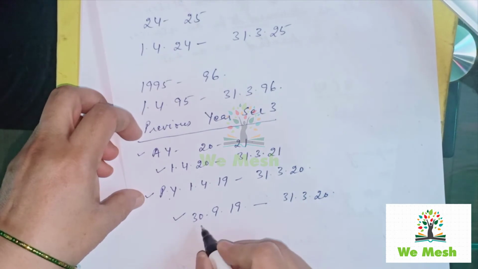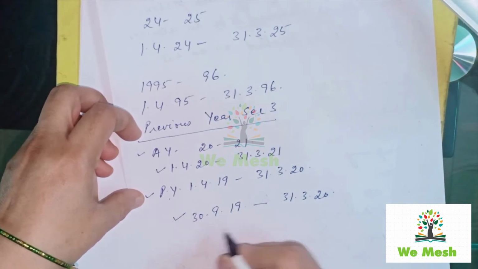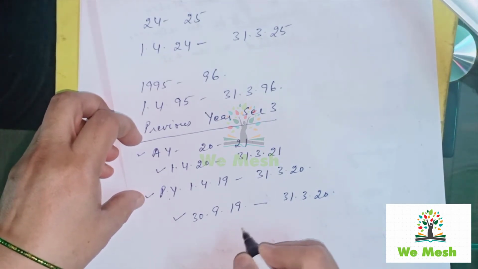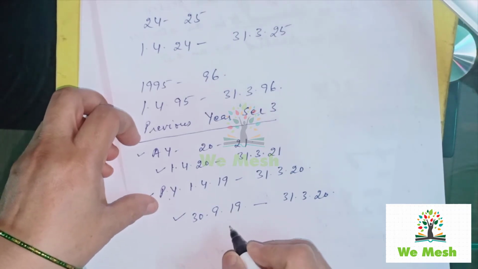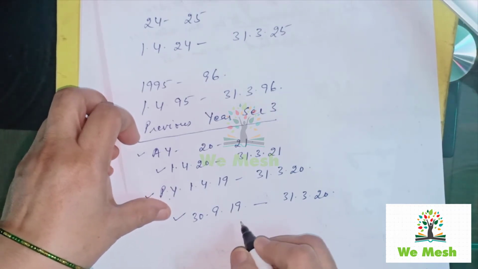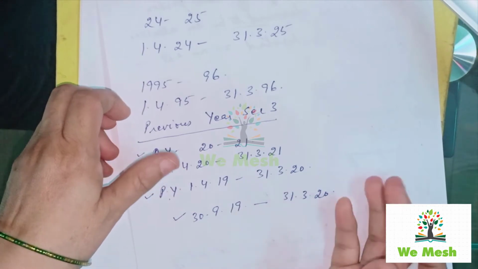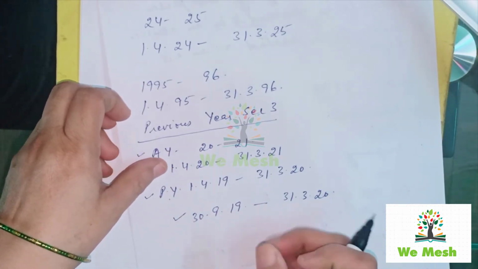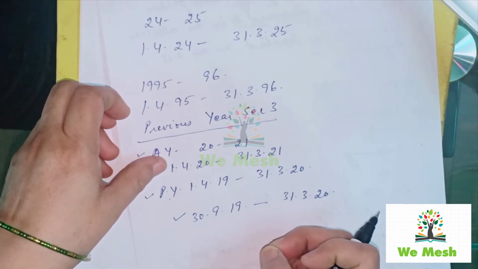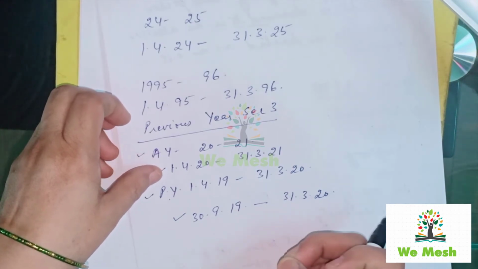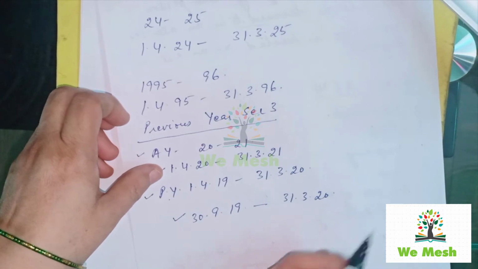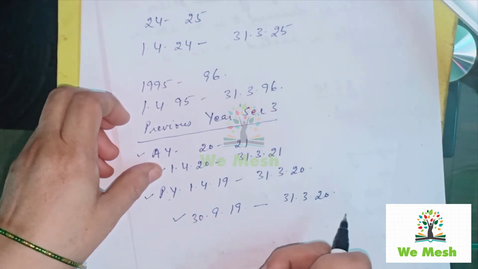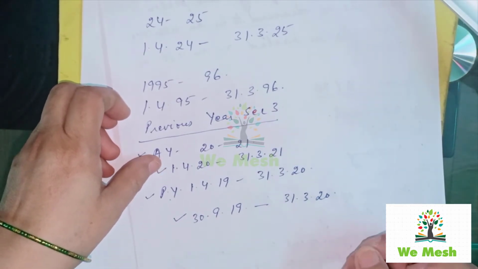So in case of a newly set up business or profession, the previous year may be less than 12 months, starting on the date of setting up and ending on the coming 31st March.